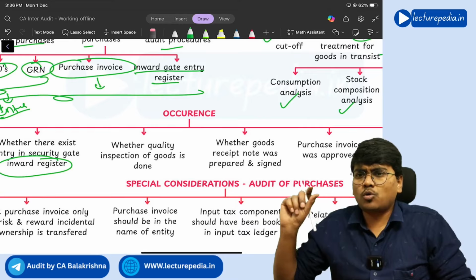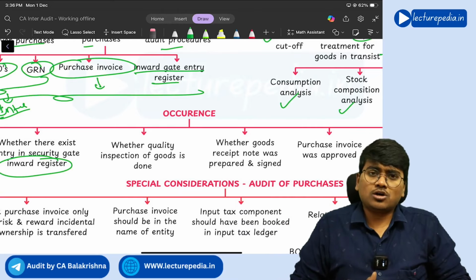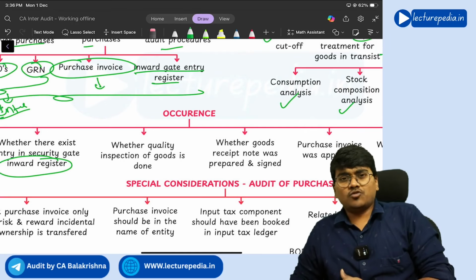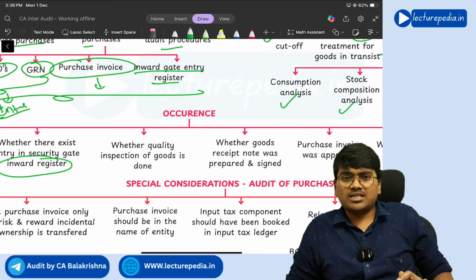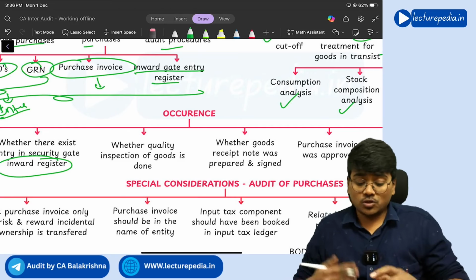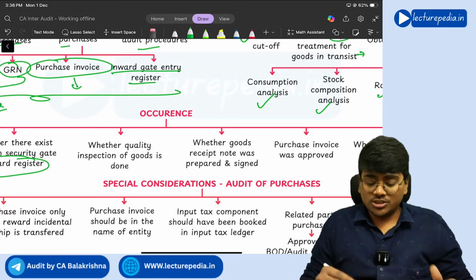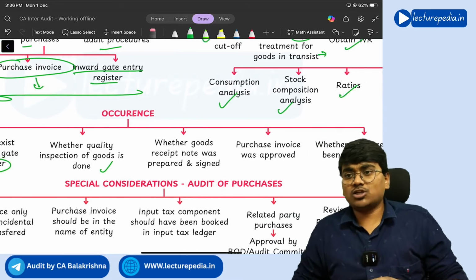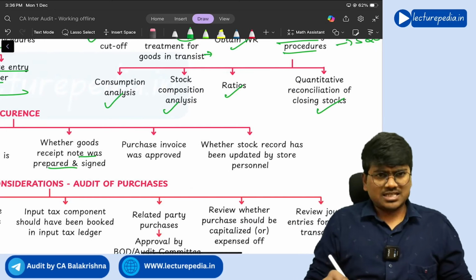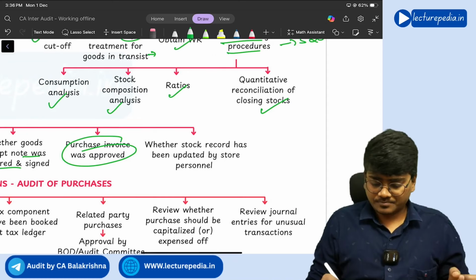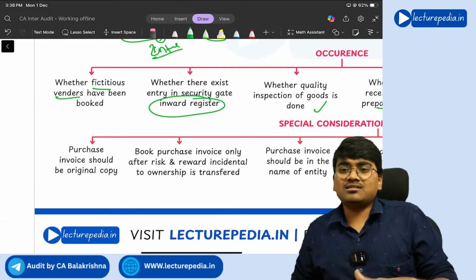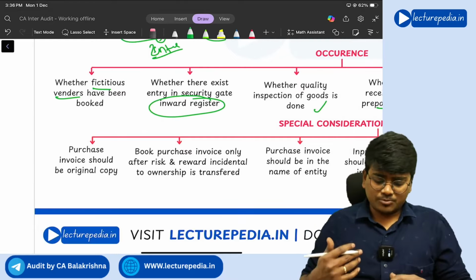Next, whether the quality inspection of goods is done or not, you need to see, because the payment that you pay depends on the quality of goods. There will be different qualities of goods. For each quality, a type of price will be there. So while making the payment, you should ensure that you are making the payment only for the correct quality. Next, whether goods receipt note was prepared and signed, the same documents, purchase invoice was approved, whether stock record has been updated by store personnel, and certain special considerations, the same points they'll get repeated.